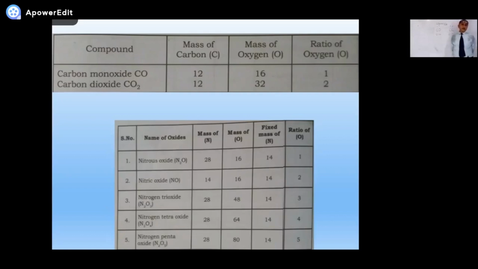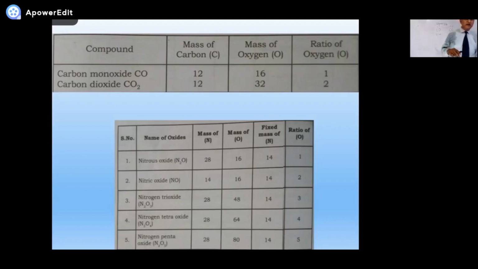The first one is N2O. Now take it as an assignment. N2, what is the mass of nitrogen? 14. How many nitrogens? 2. 14 twos are 28. So in the first column is written mass of nitrogen 28. O, in the next column is written 16.